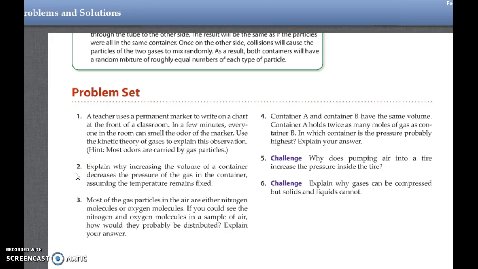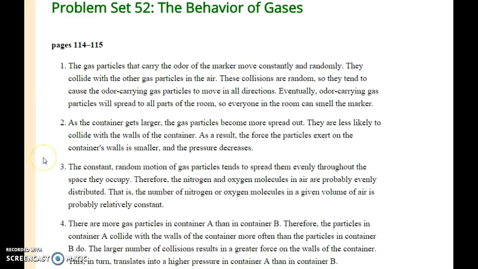2, explain why increasing the volume of a container decreases the pressure of a gas in the container, assuming the temperature remains fixed. And 3, most of the gas particles in the air are either nitrogen molecules or oxygen molecules. If you could see the nitrogen and oxygen molecules in a sample of air, how would they probably be distributed? Explain your answer. So again, hit pause, get all your answers. And my timer is going to run out.